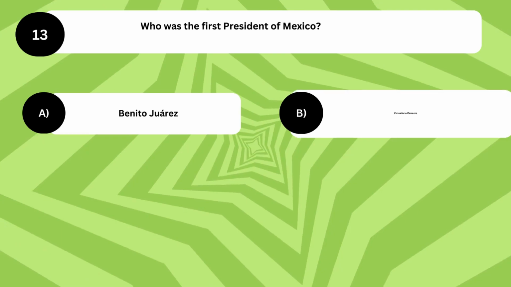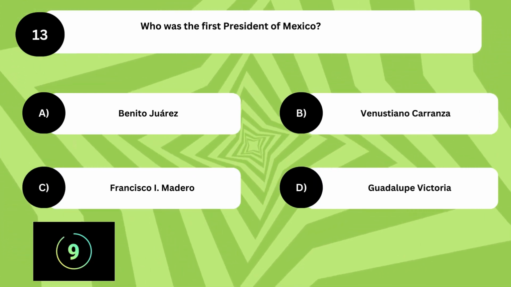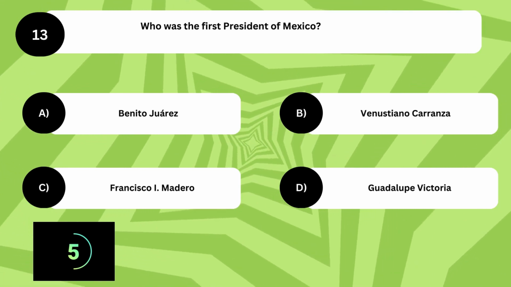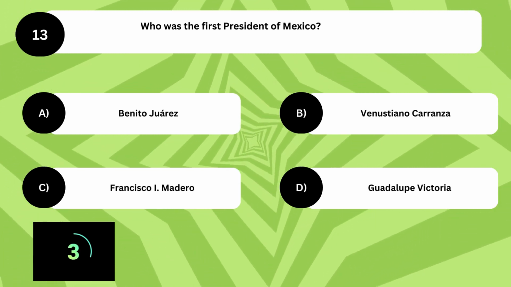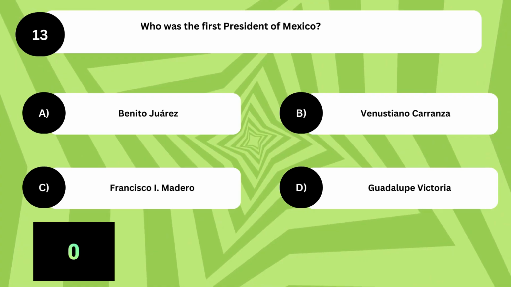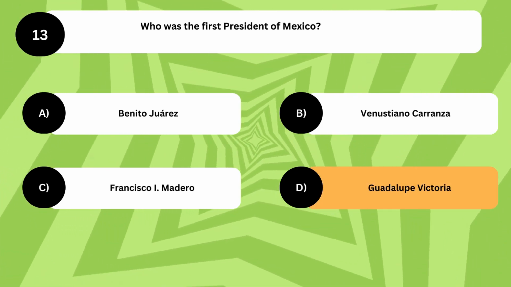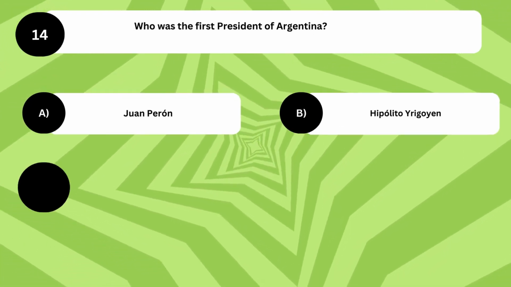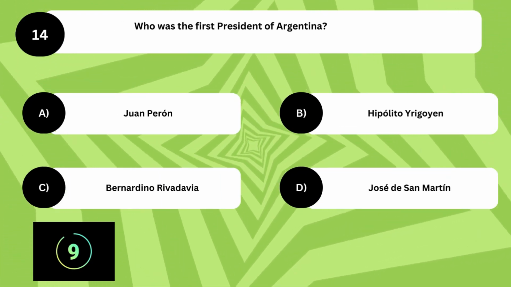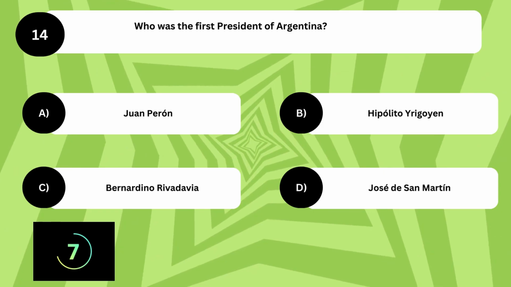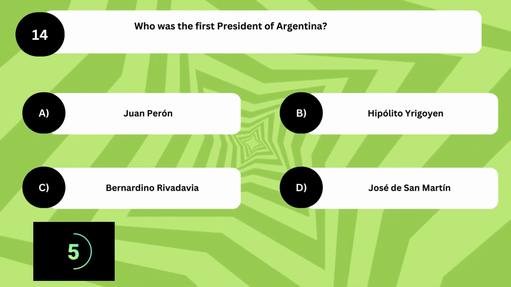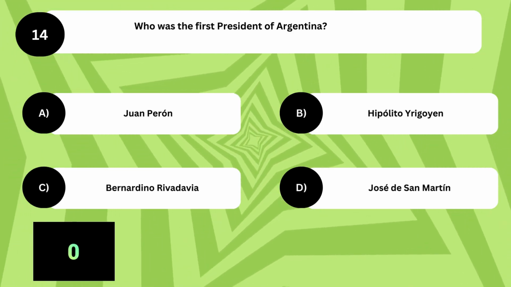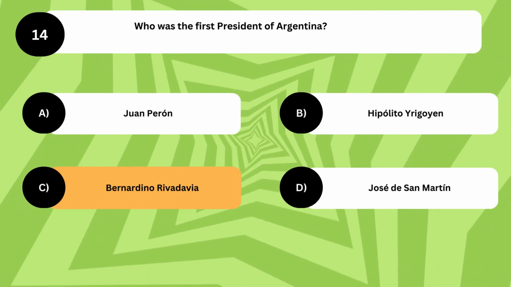Who was the first President of Mexico? The answer is D. Guadalupe Victoria. Who was the first President of Argentina? The answer is C. Bernardino Rivadavia.